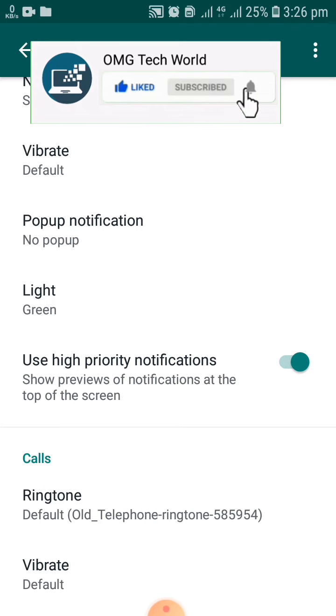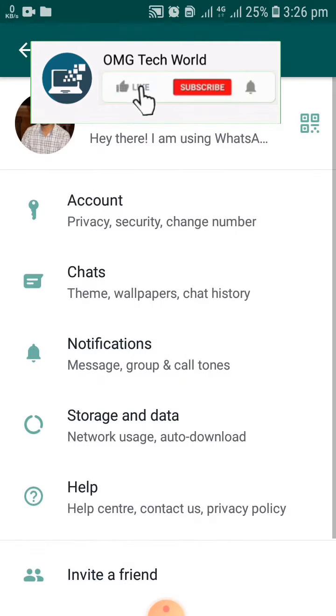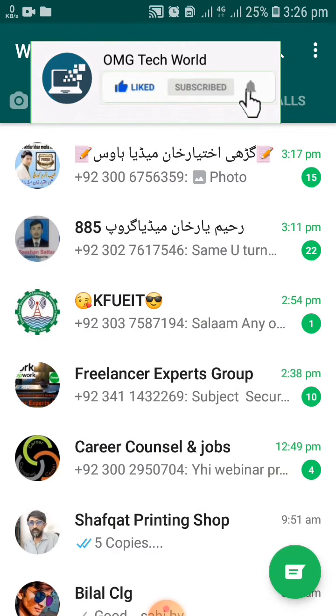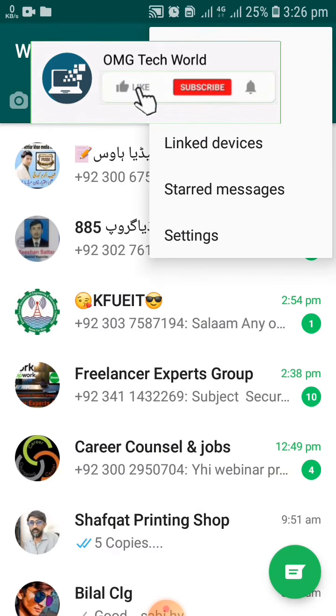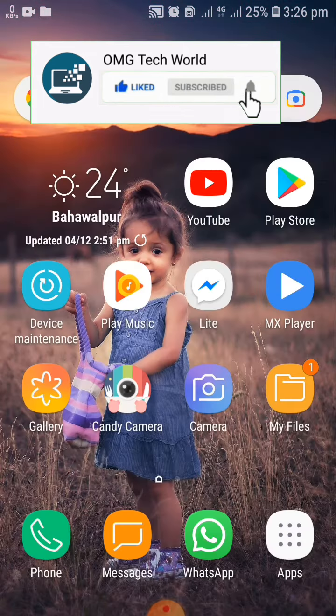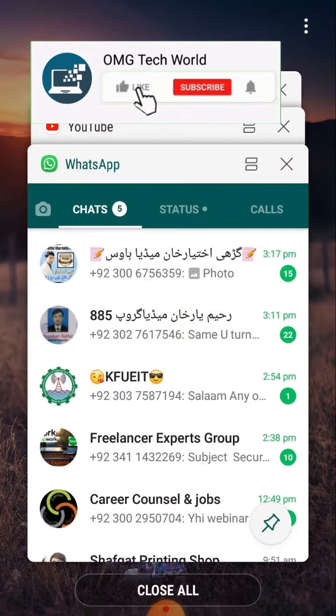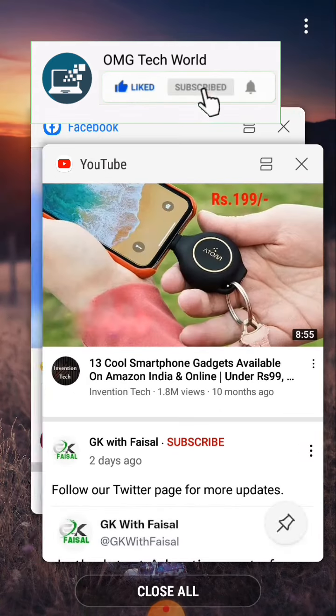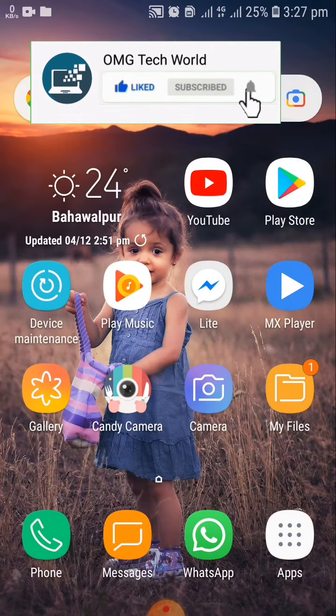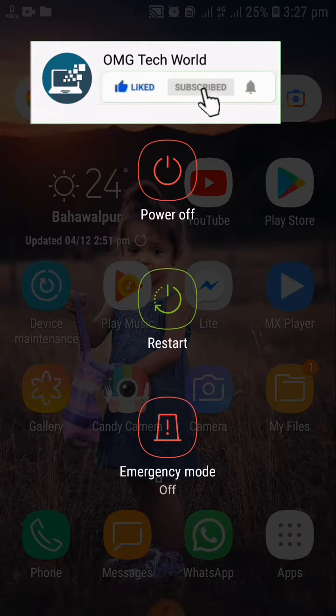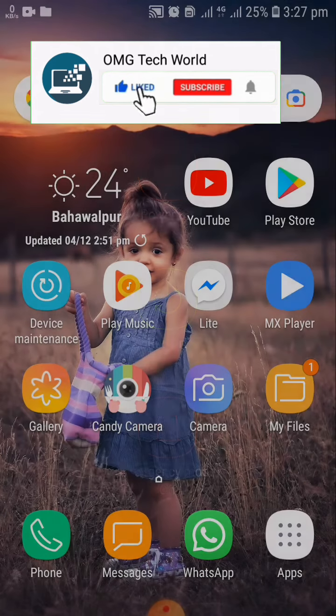If this problem occurs again, then you have to restart the device or restart WhatsApp so that you can easily solve this problem. And you have to turn off WhatsApp from your memory and restart your device so that you can easily tackle this problem.